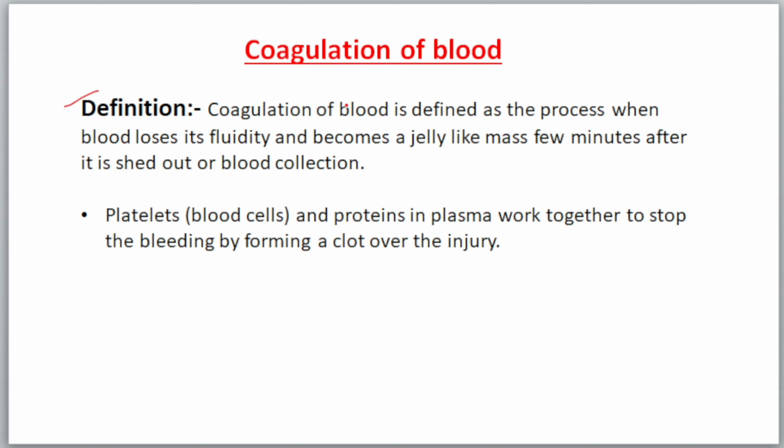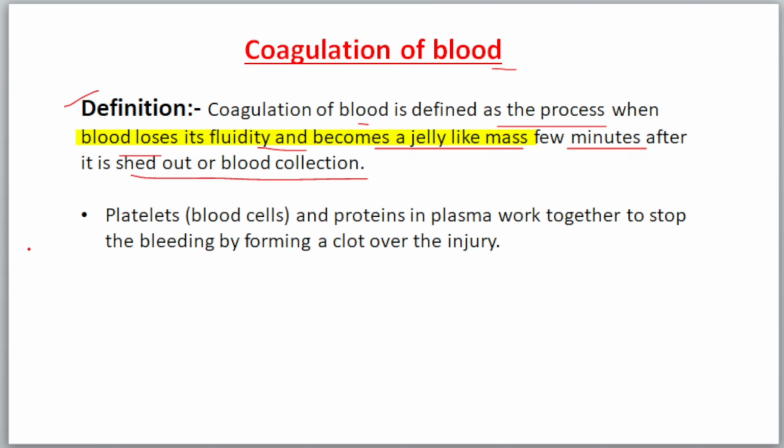So let's start. First, what is the definition of coagulation of blood? Coagulation of blood, or blood coagulation, is defined as the process when blood loses its fluidity and becomes a jelly-like mass a few minutes after being shed out or collected. So when our blood vessel is injured due to any internal or external factor, in these specific places, blood loses its fluidity and becomes a jelly-like mass and forms a blood clot.